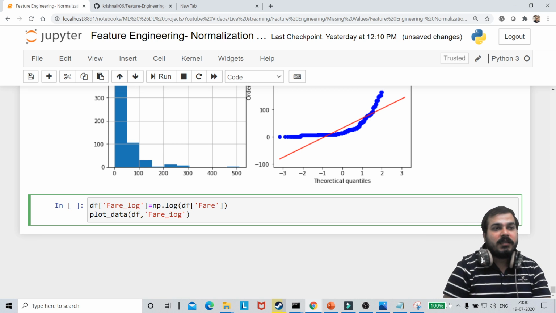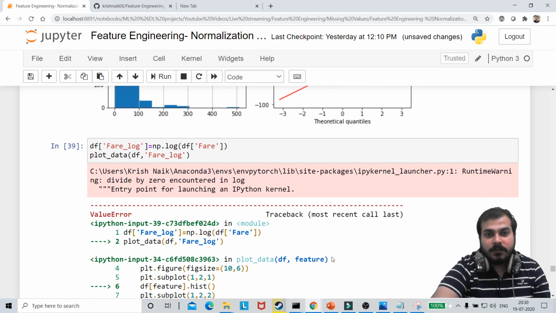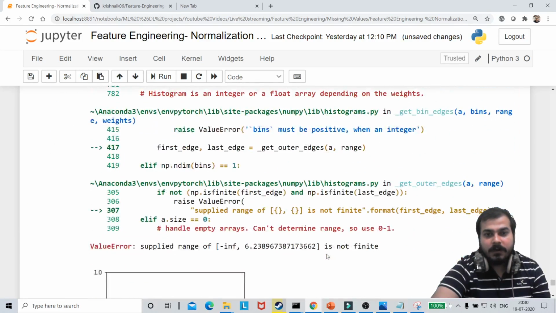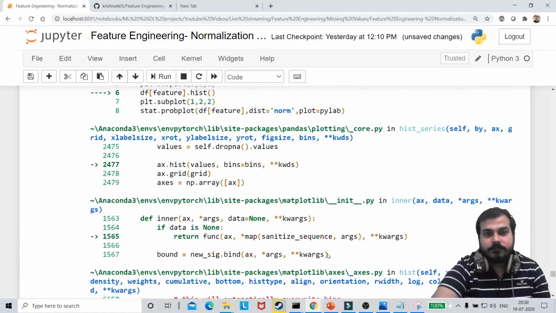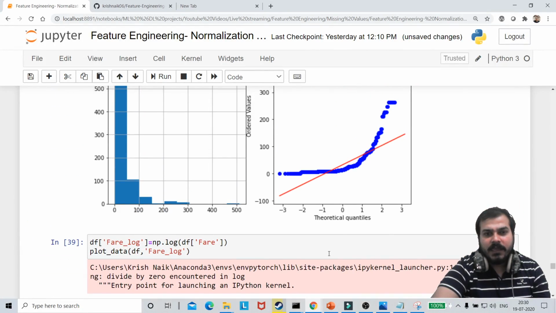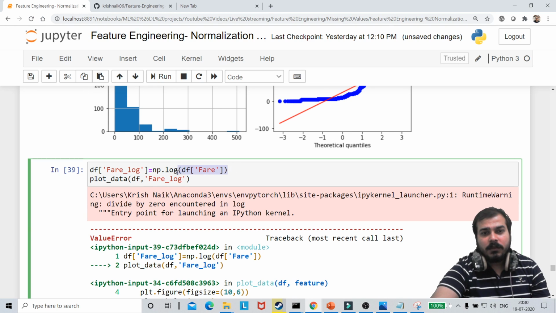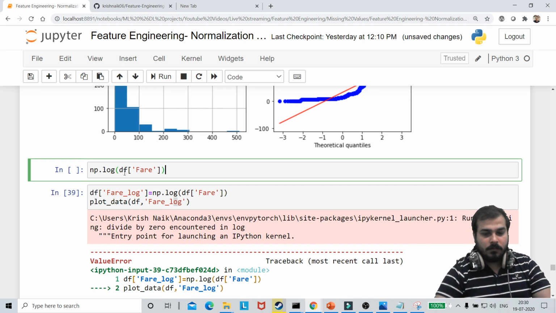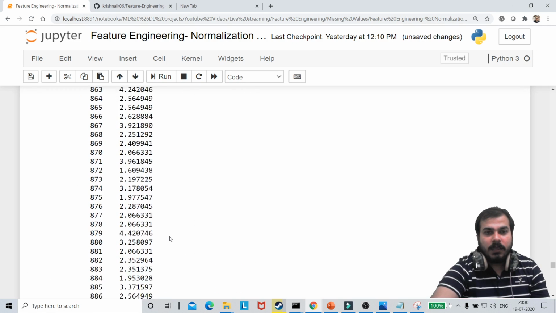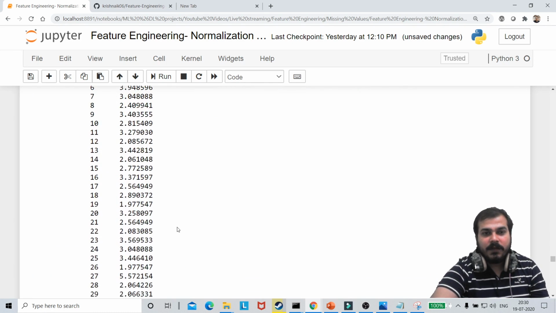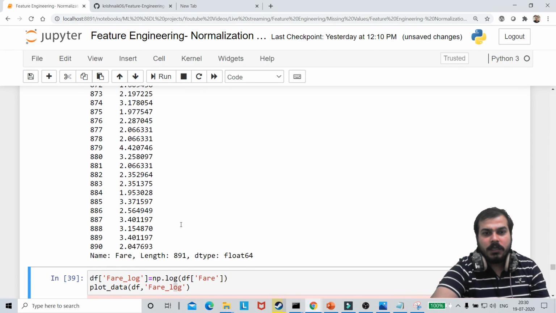Once I execute this, it is giving me some error. Why? Let's see the error. Does fare have some values like zeros? Why is it giving me this error? Let me see whether the error is present in this or the below thing. Okay, I'm getting all the values like this. It is fine. Df of fare underscore log.